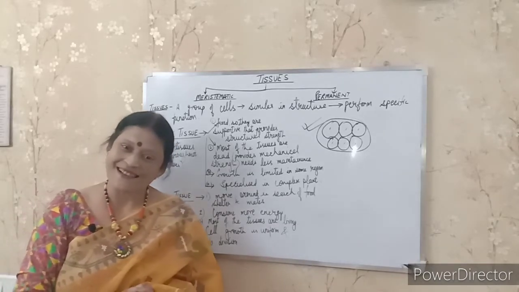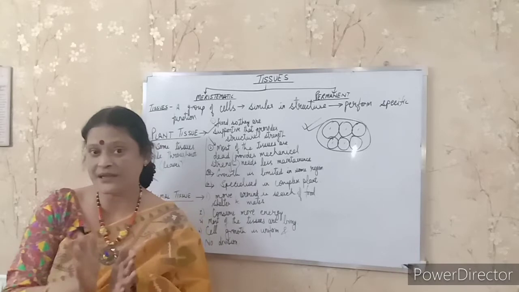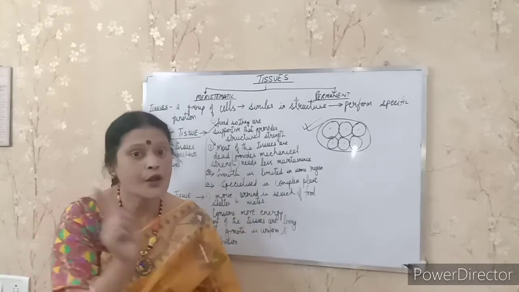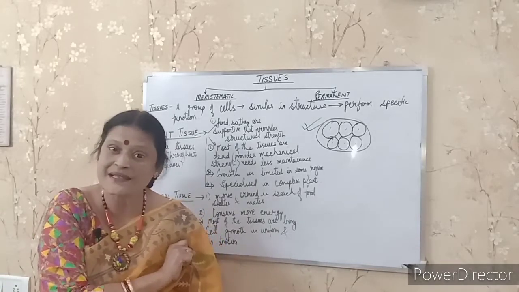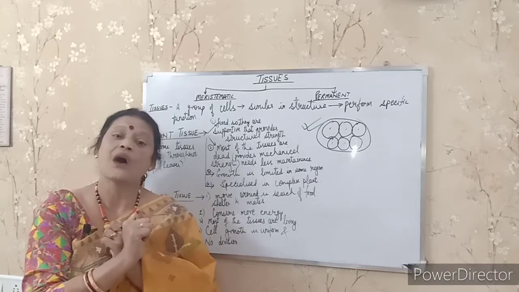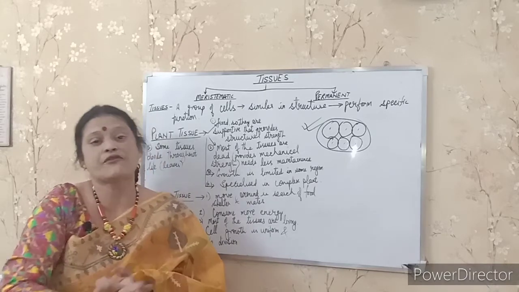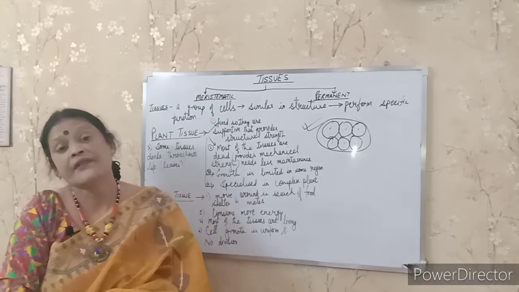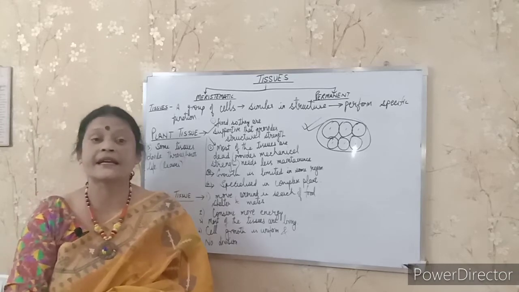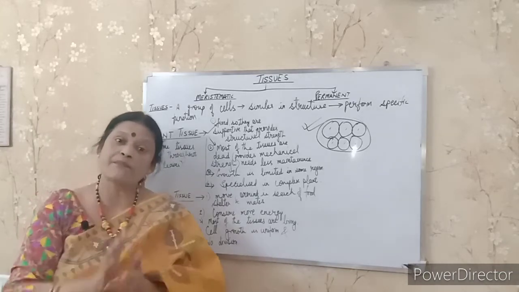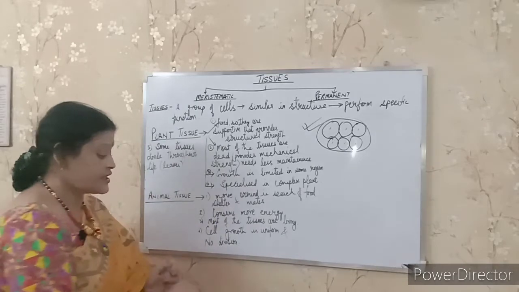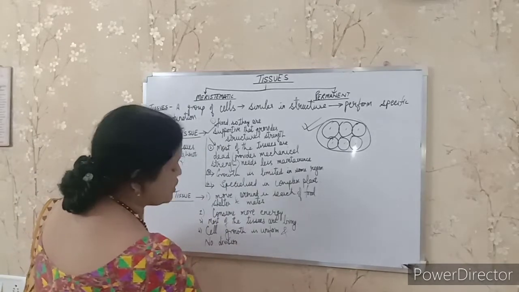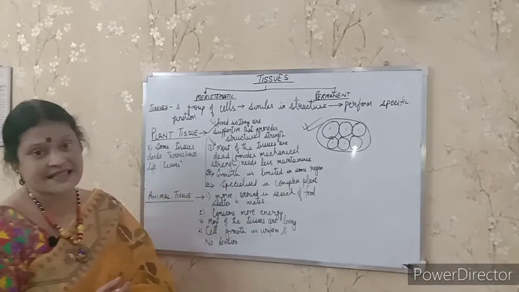Yes student? Is it similar? Plant and animal tissues are similar? No. Why am I saying this? Plant tissue is totally different from animal tissue. There are so many reasons for the difference between plants and animals. First point, when I am talking about plant tissue, plants are fixed.